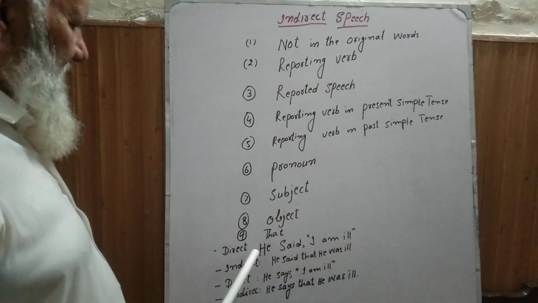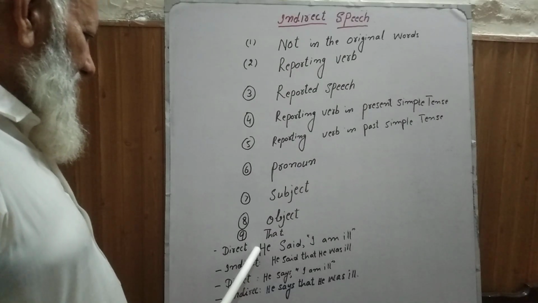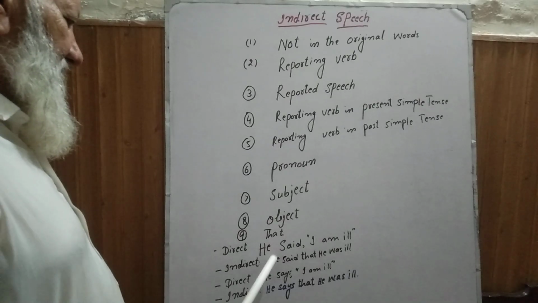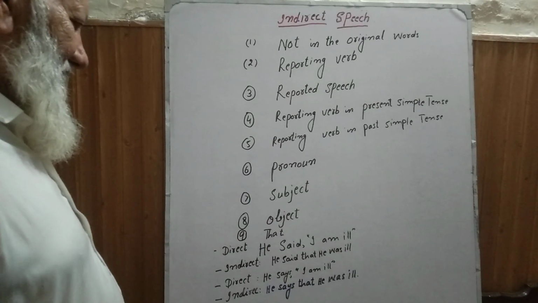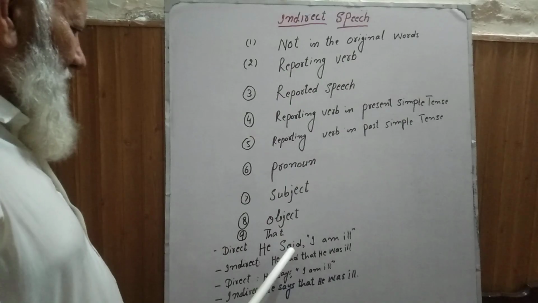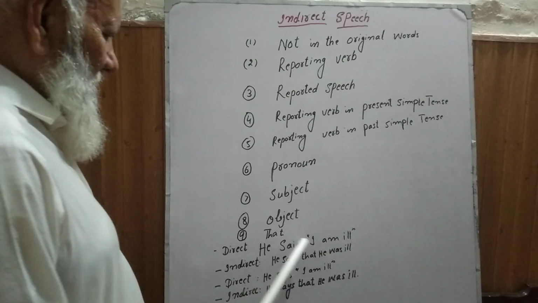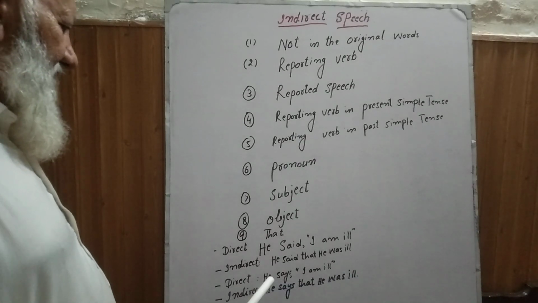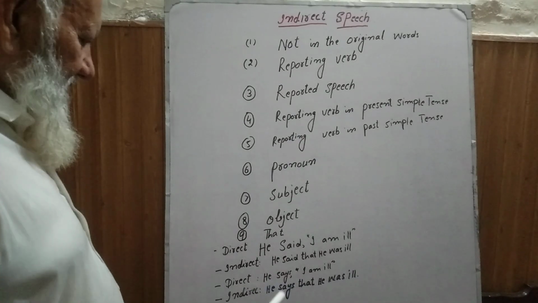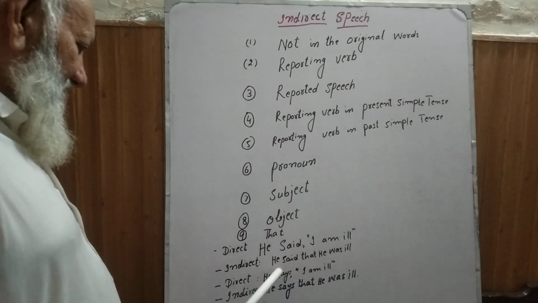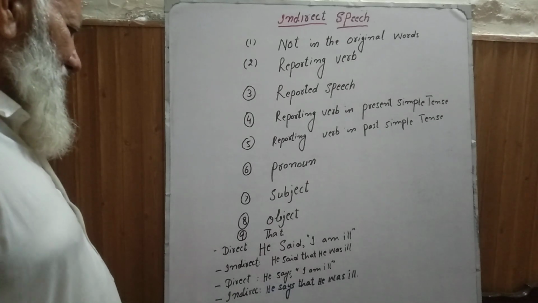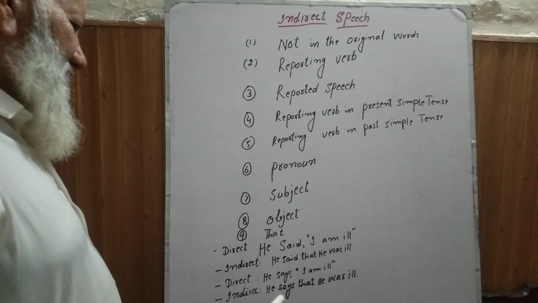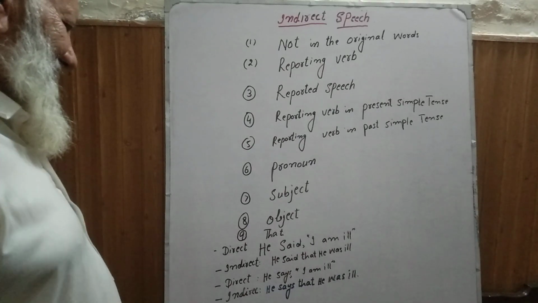So you will see the situation. I will be changed according to the subject. There is he. So therefore, according to the subject, I will be changed into he. He said that he was ill. But this reporting verb is in the past tense, so there we have changed am into was. On the other side, he says, I am ill. There the reporting verb is in the present tense, so there only the pronoun will be changed and other tenses will not be changed. So he says that he was ill.